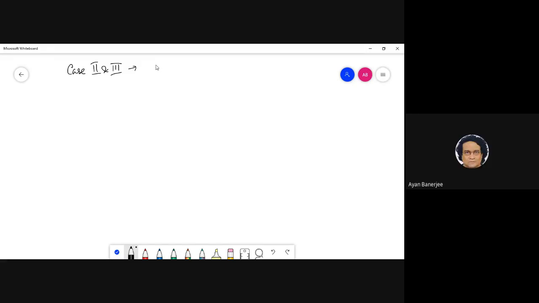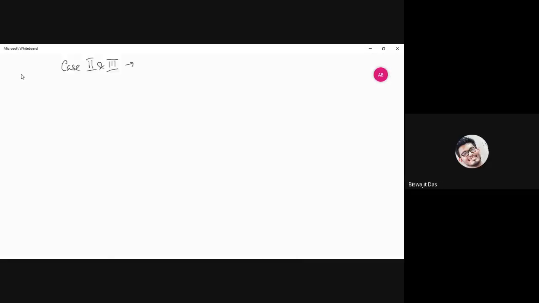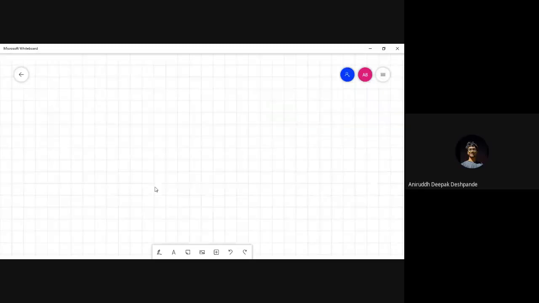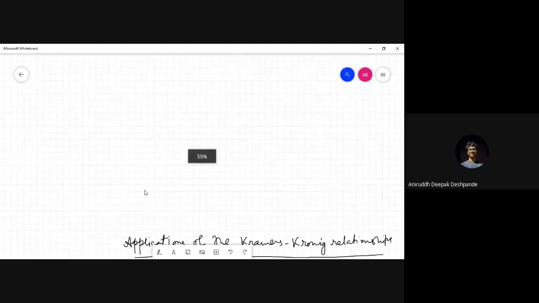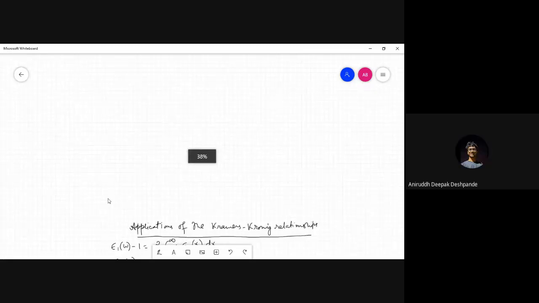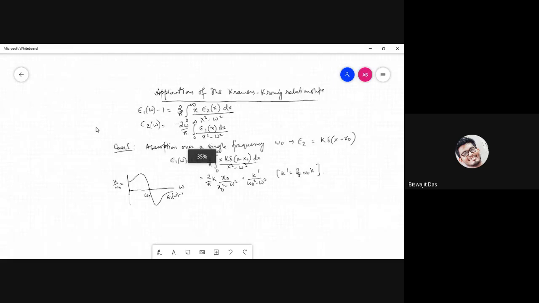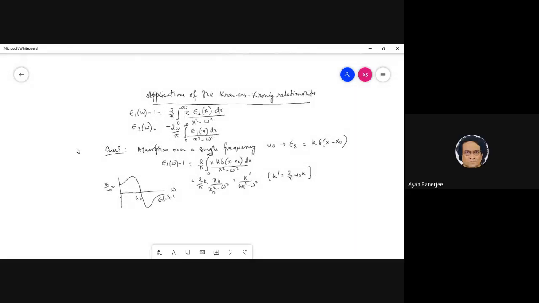At that omega zero, epsilon minus one is zero, right? But in the denominator we have omega naught minus omega, so it should blow up at omega naught, right?